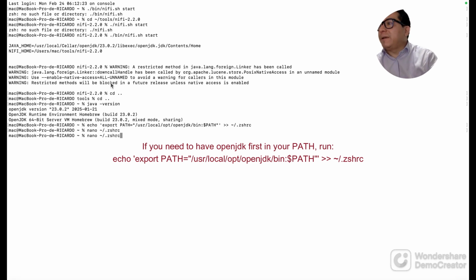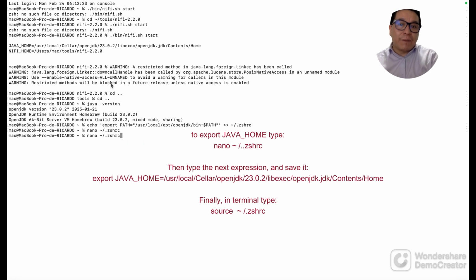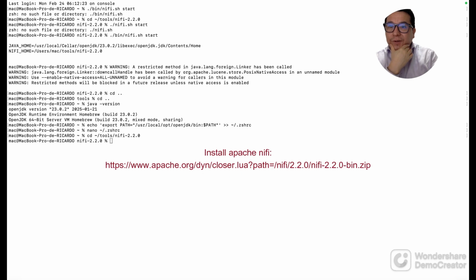nifi downloads. So here is the address where we can download the apache-nifi, and we can search for the latest version, the more stable. And I have already downloaded, so I will look for my